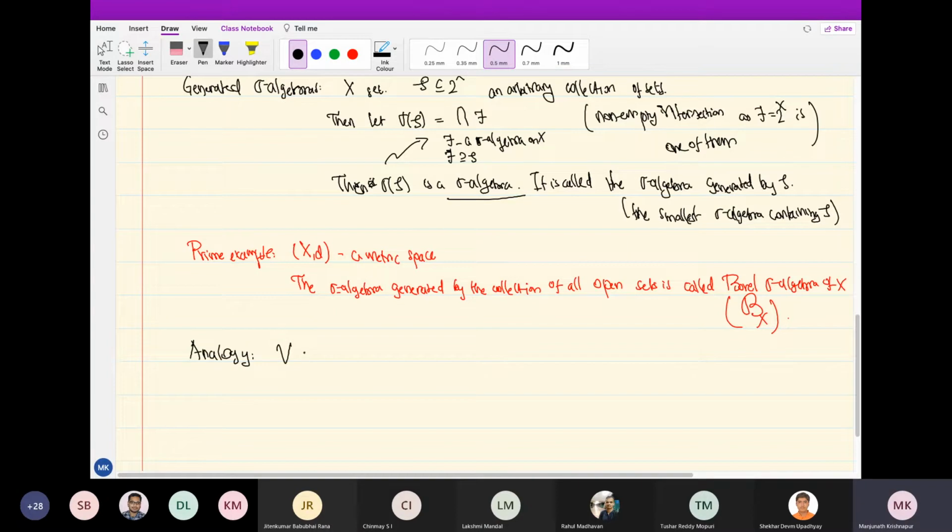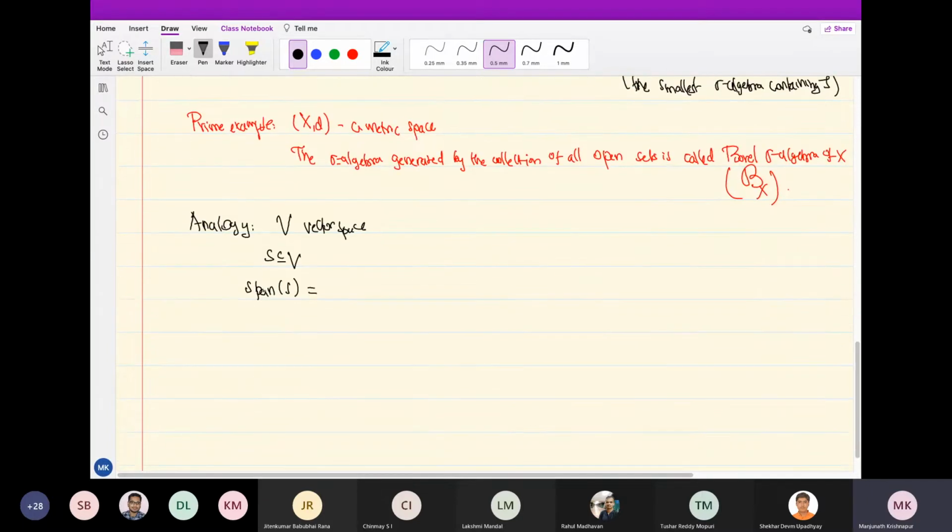Let V be a vector space and S a collection of vectors in it. So we have the notion of span of S. Everyone knows it, right? What is span of S?